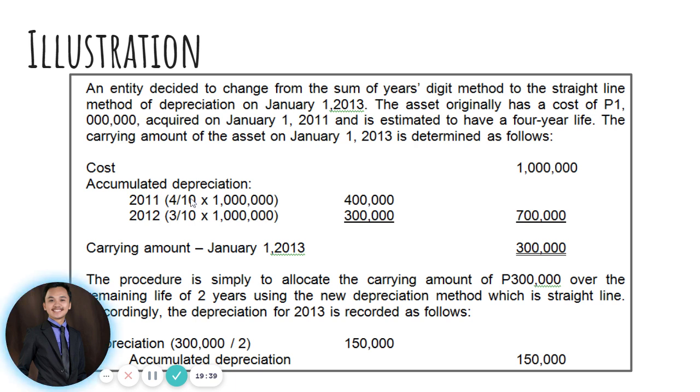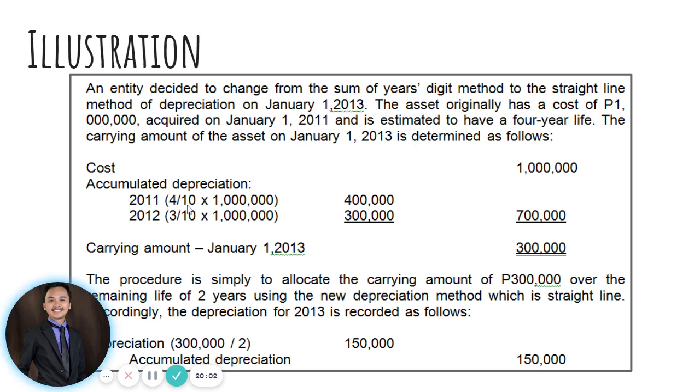As we all know, guys, we have a formula of computing this. Please refer to your discussion sa inyong depreciation. So we have here 4 over 10, times, so this is 4 guys because we have 4 years.